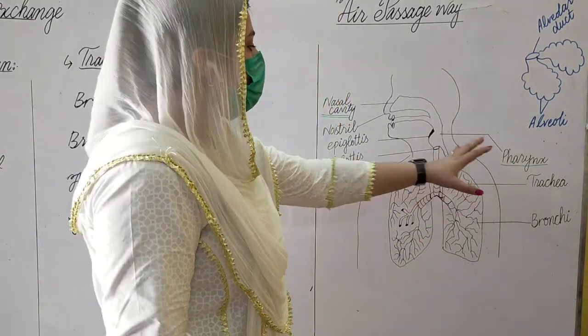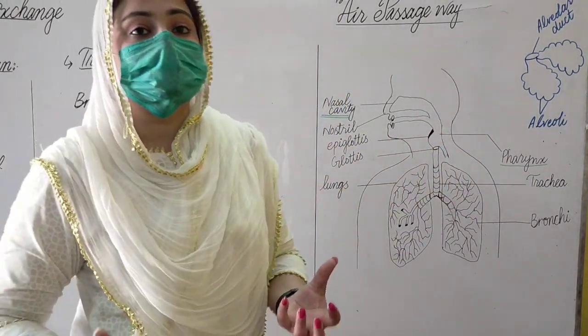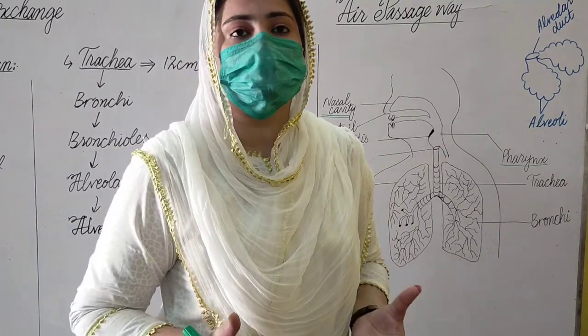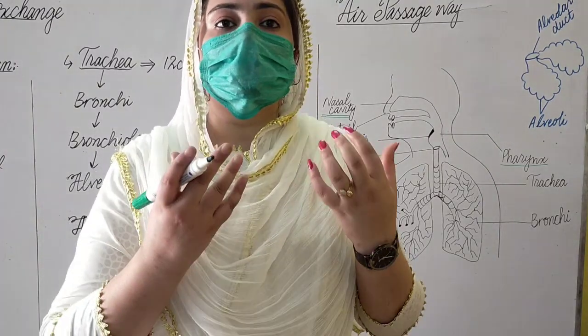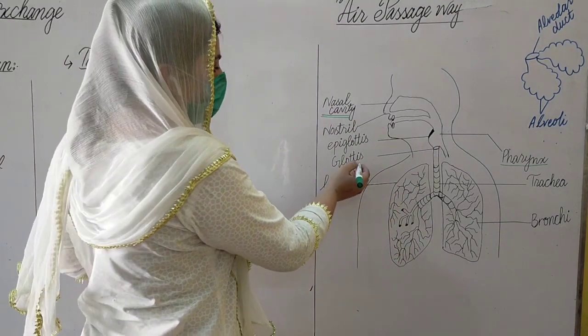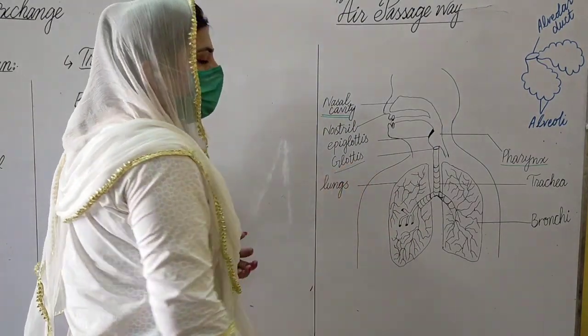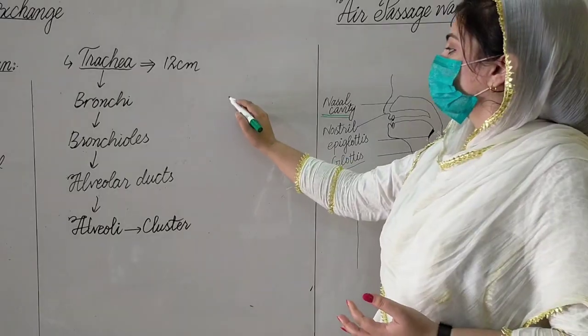After the pharynx there is another part, the larynx. As I have told you, the function of the larynx is to produce sound. And then next is the glottis.